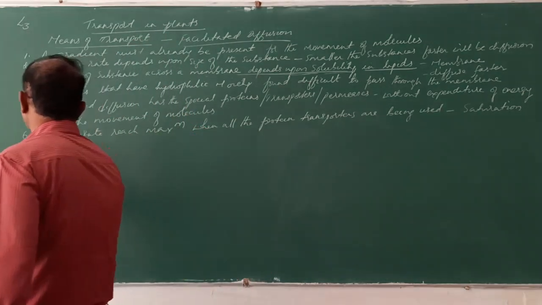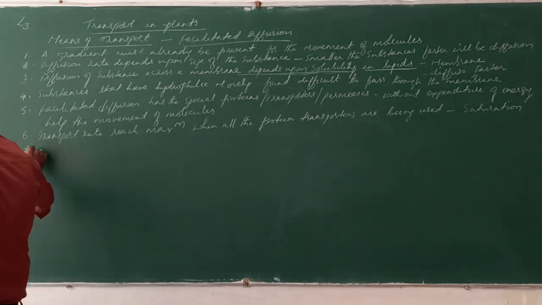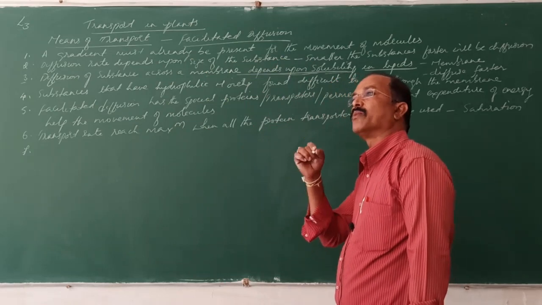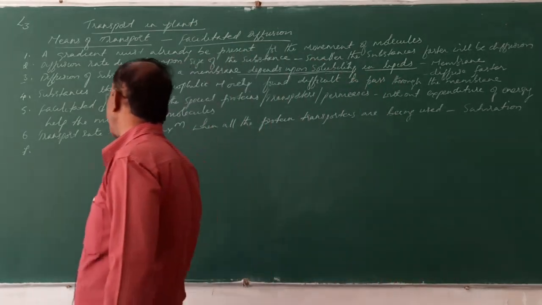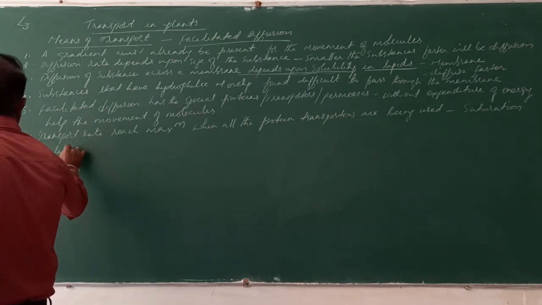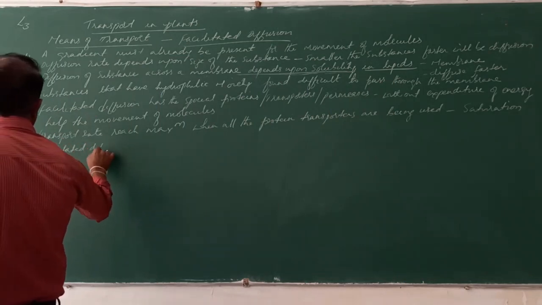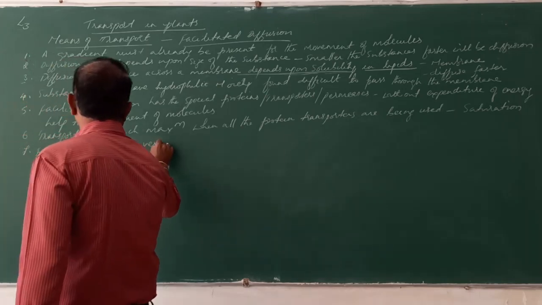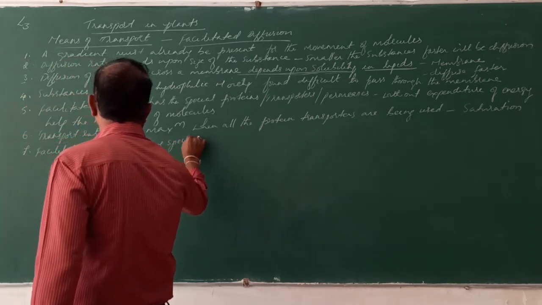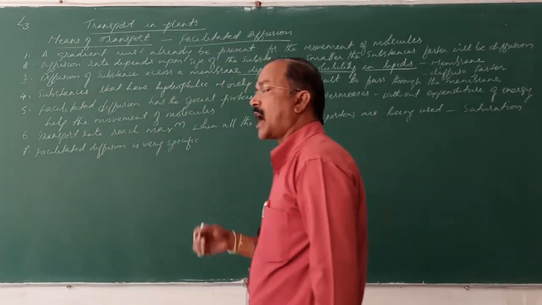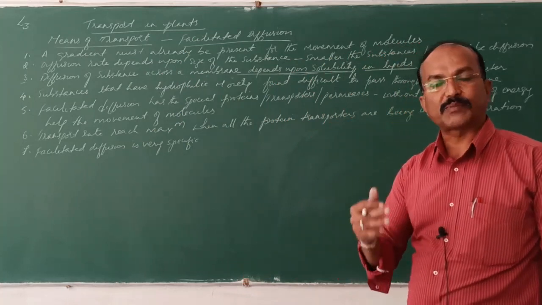Okay, that is the next point. The seventh: facilitated diffusion is another important thing, it is very specific. Very specific means what? It allows the cell to select the substances.